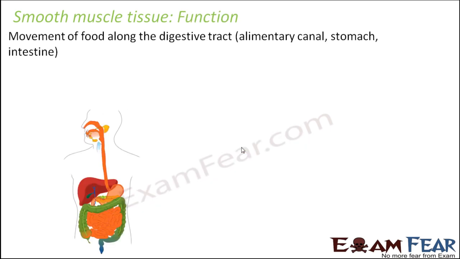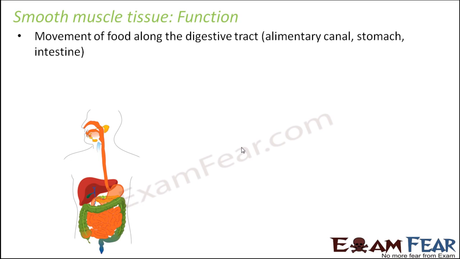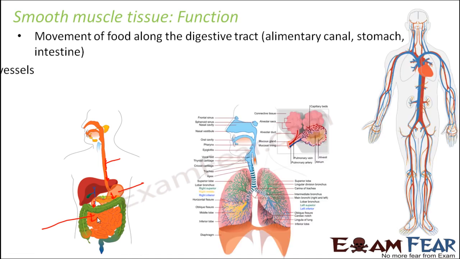If you talk about their function, they help in the movement of food along the digestive tract. For example, this is the food pipe, this is the stomach, and then this is the intestine. In all these places internally you have these muscles because of which peristalsis takes place, which propels the food to move down the digestive tract.